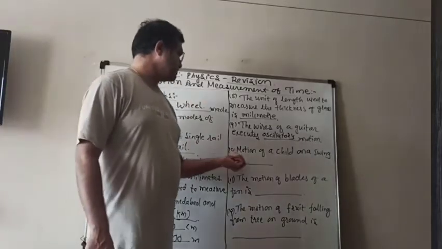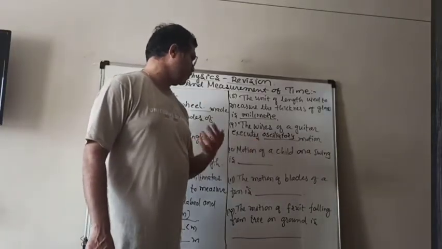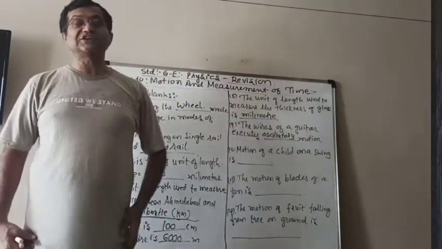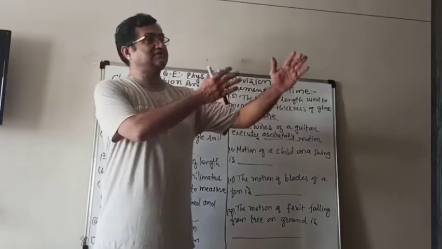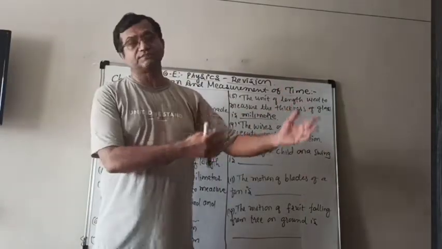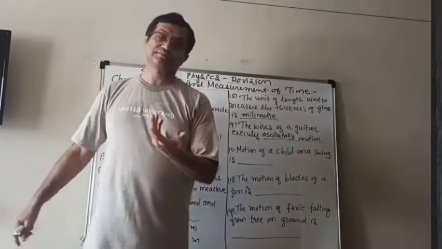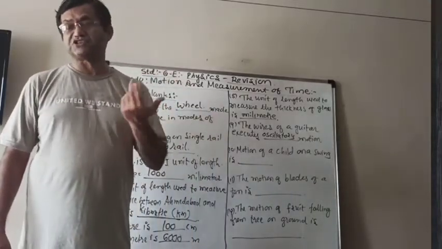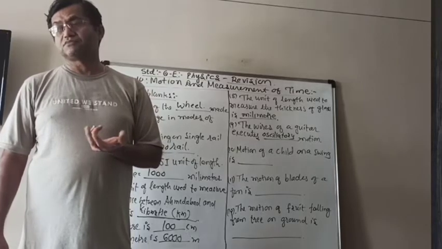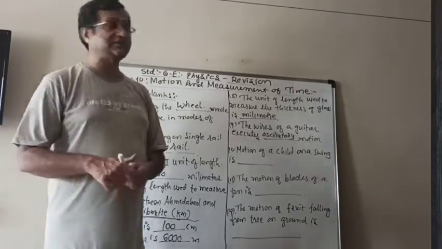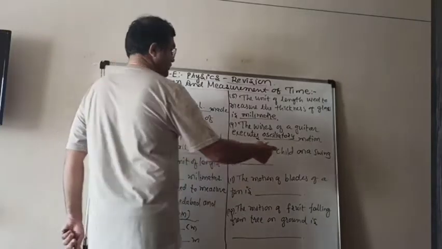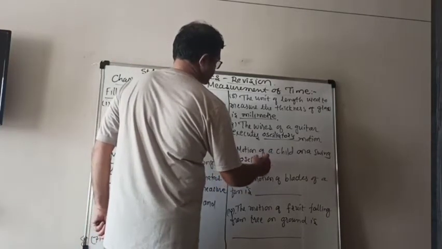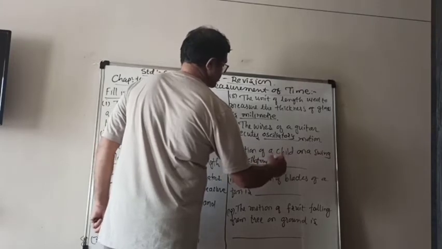Similarly, the next one is: motion of a child on a swing. You know that when the child is on the swing, it goes from one side to another, to and fro motion or back and forth motion. It is the same as the string motion. So that is also oscillatory motion. So the motion of a child on a swing is oscillatory motion.